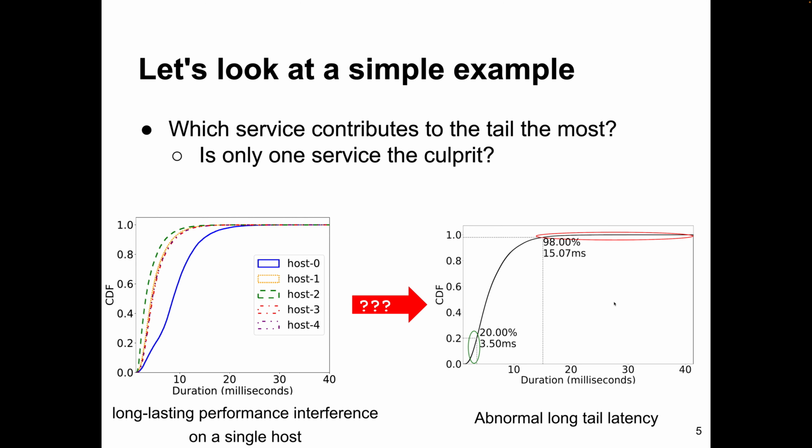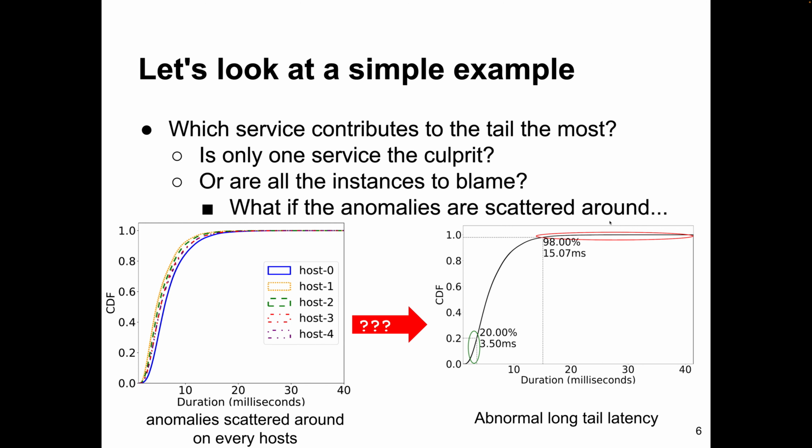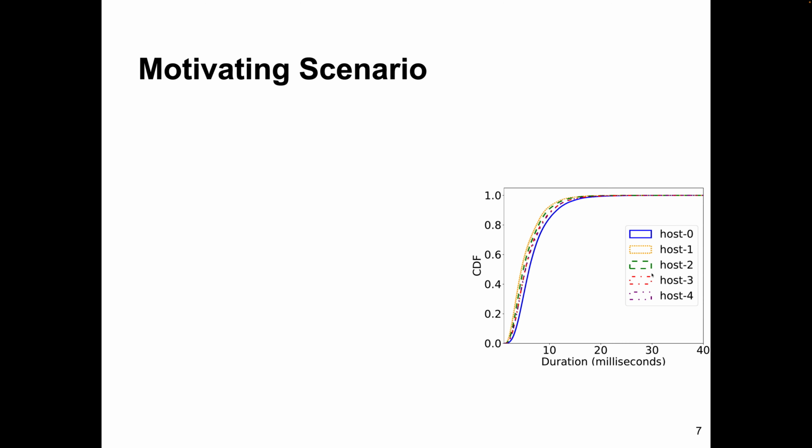We can also ask more questions. For example, which service contributes to the tail the most? Is one service the culprit, or are all the services to blame? Or are the anomalies scattered around in the services? All these questions,